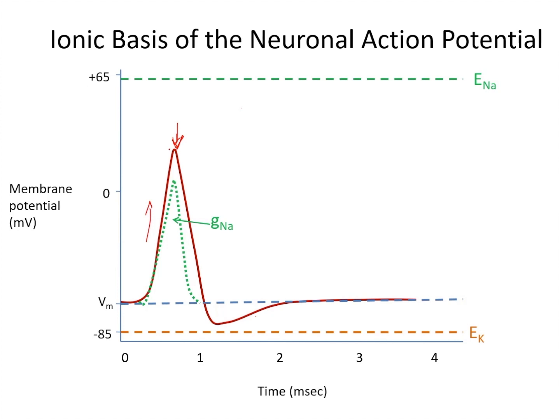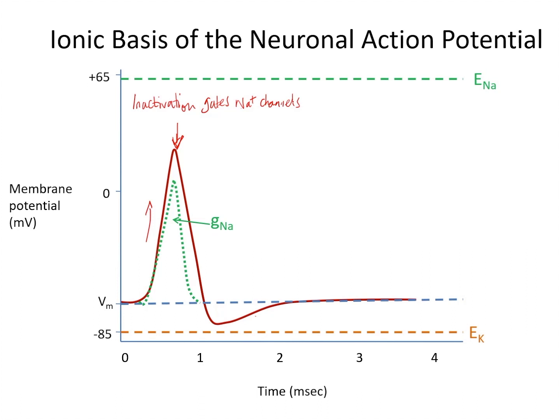The first is closure of inactivation gates in sodium channels. These are remarkable channels that are both activated rapidly by a threshold depolarization, but then with a sustained depolarization can also be inactivated. And that occurs because an inactivation particle swings into the pore of the channel.